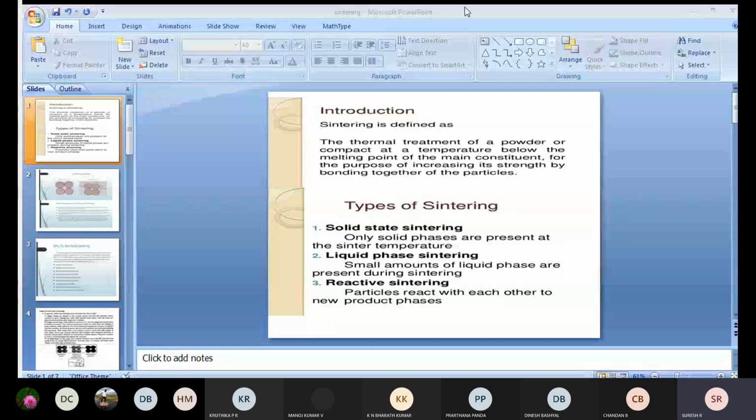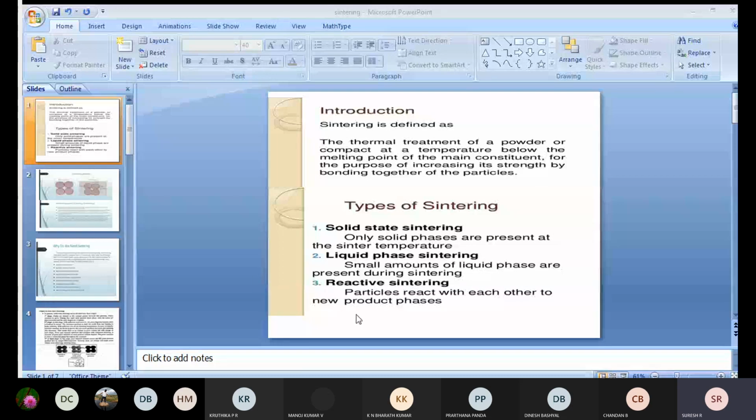So apart from that, okay, why we need sintering: in order to increase the strength of the powders, to increase the hardness, to check the electrical and thermal conductivity, permeability of gases and liquids, to have the average grain numbers and the size and shape of the particles, to obtain a good distribution of the grain size and shape, average pore size and shape, distribution of pore size and shape, the chemical composition and the crystal structure. Okay. So because of these things, we need the sintering process.